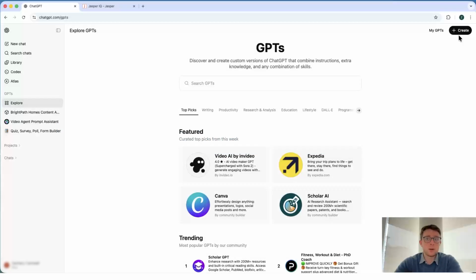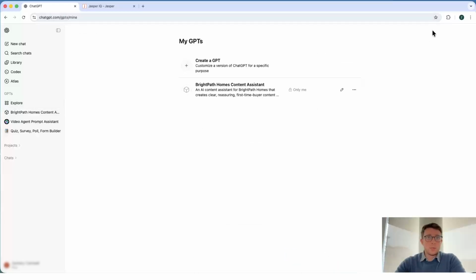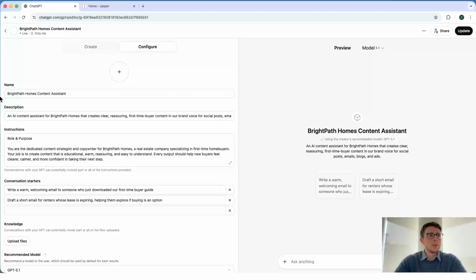And so for those of you who aren't familiar with GPTs, really it gives us a way to have more of a customized chat. So rather than just sending in a prompt and coming in here and creating a new chat, what we're doing is we're defining what we want to see happen in that chat. So what I've done here is I have gone ahead and created a new custom GPT. So I'll come to my GPTs, and we'll open up the GPT I have created here for Bright Path Home. So the first thing we'll notice here is simply giving it a name.